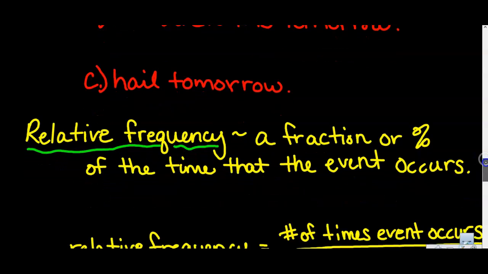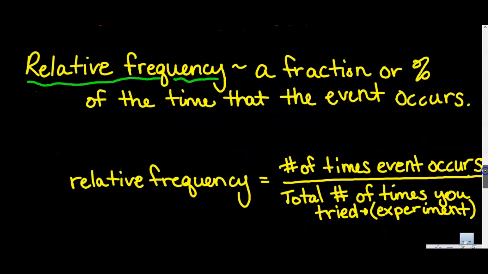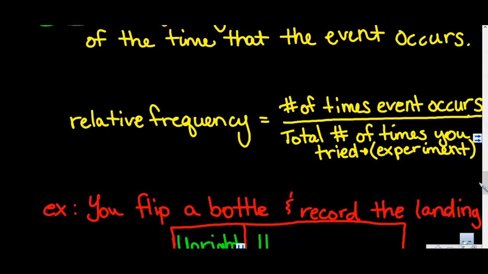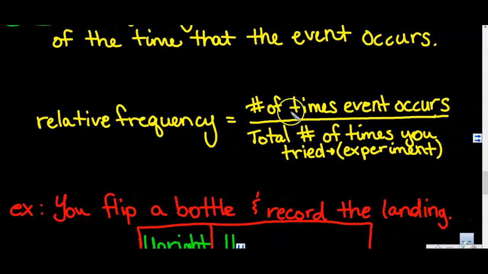This leads us into relative frequency. Relative frequency is simply a fraction or percentage that tells us how often the event occurs. Kind of like what we did, but this time, we're using what we get from our experiments. So to calculate relative frequency, we take the number of times an event happens and put it over the total number of times we try it, or our total number of experiments.